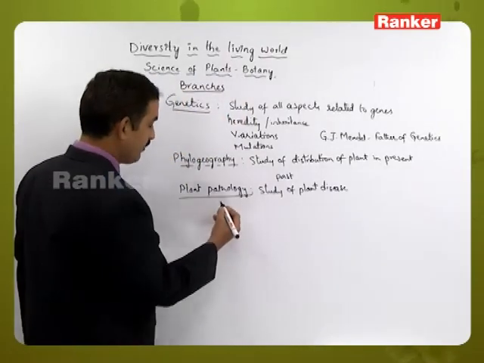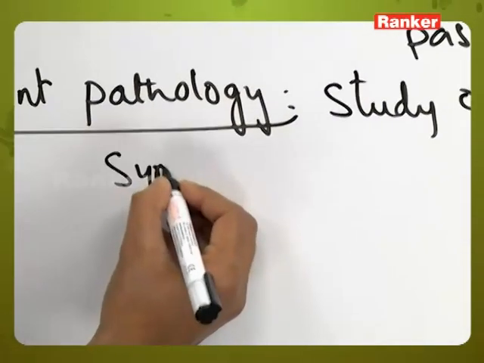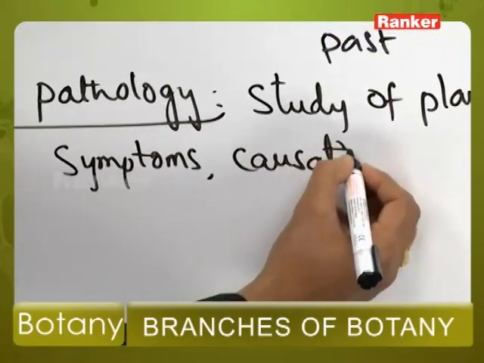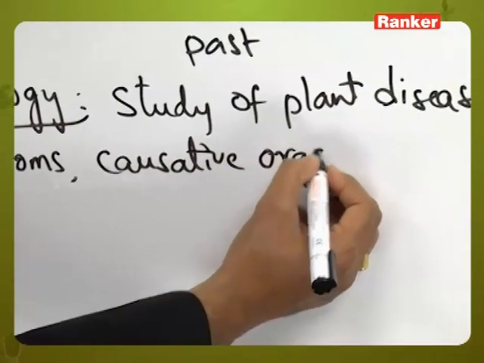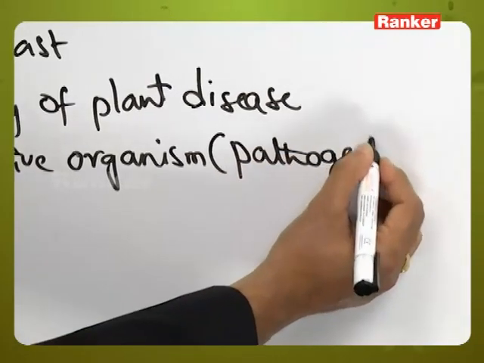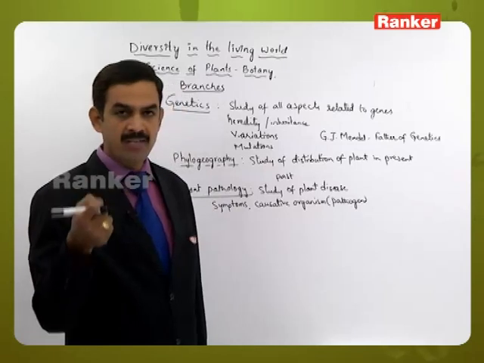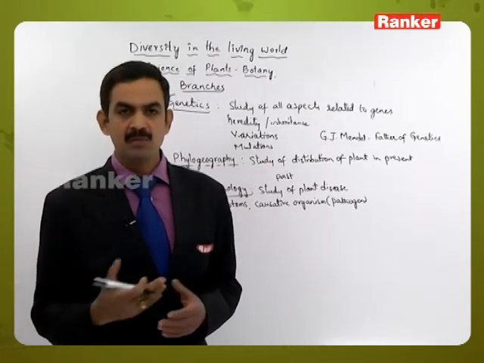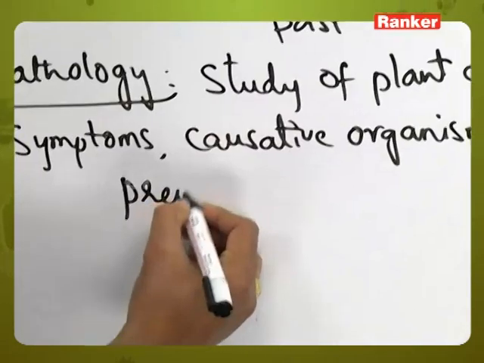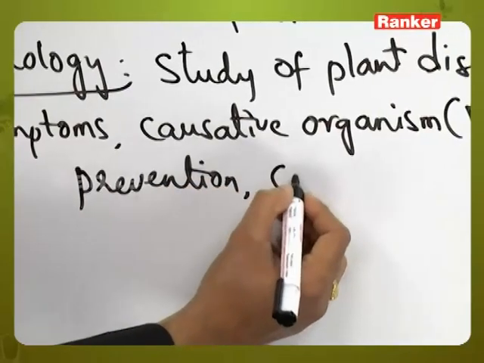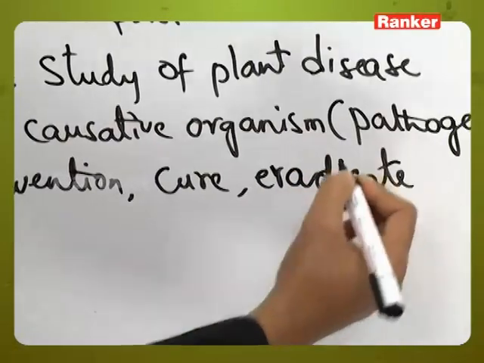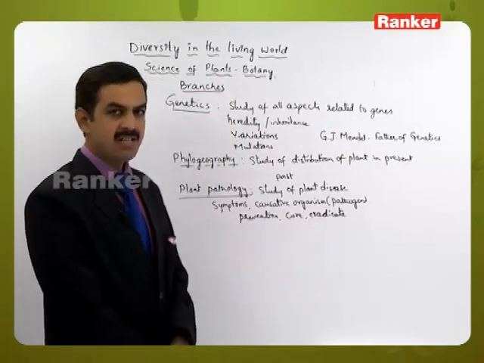In plant pathology, we study the symptoms of the disease and the causative organism, that is the pathogen which is causing the disease. The study of the pathogen, the life cycle of the pathogen, how it produces those symptoms or disease in that particular organism, and prevention, curing the disease, and how to eradicate the disease. All this is studied under plant pathology.